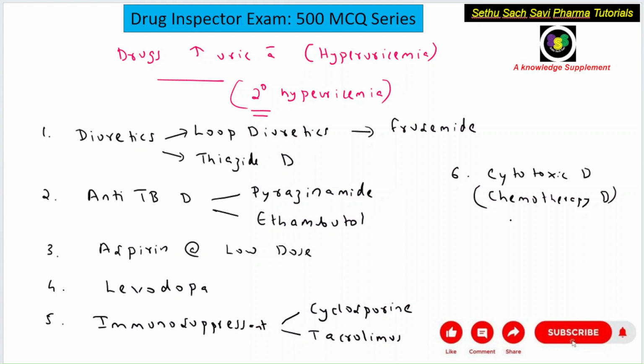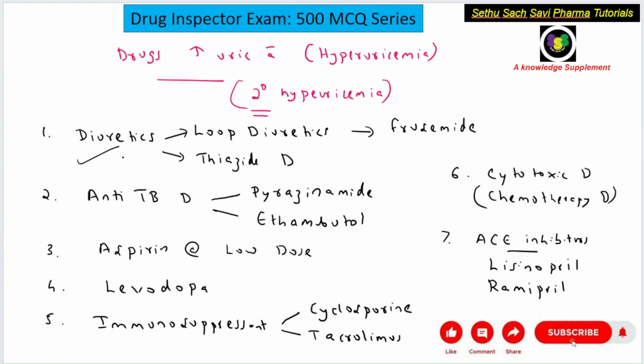That is why whenever we give an anti-cancer drug, we will give allopurinol to decrease the uric acid level, because whenever you give an anti-cancer drug, the uric acid level can be elevated. Okay. Also, you need to remember certain ACE inhibitors, angiotensin converting enzyme inhibitors like lisinopril and ramipril, can increase the uric acid level. So these are some of the important drugs which can increase the uric acid level. That means they can cause secondary hyperuricemia.